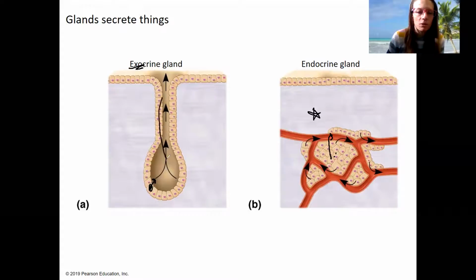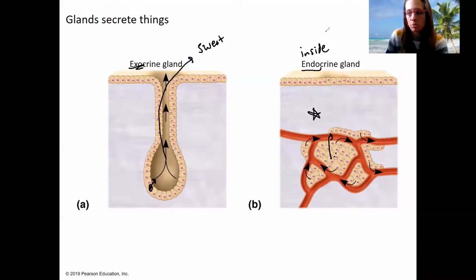And then it's going to go out onto the body surface or internal surface of the body that's considered the outside, like the digestive tract is considered outside of the body, right? But sweat is a great example. It's not the only example of an exocrine gland, but a great example. Endo means inside, it's going inside the body, staying inside the body, traveling throughout the blood.